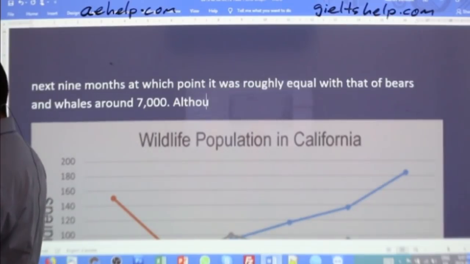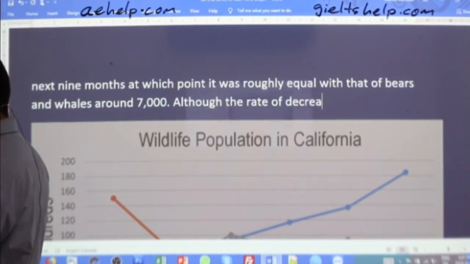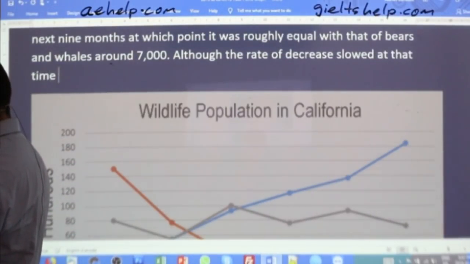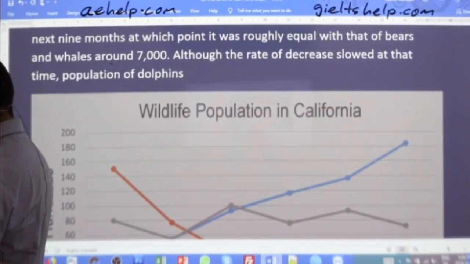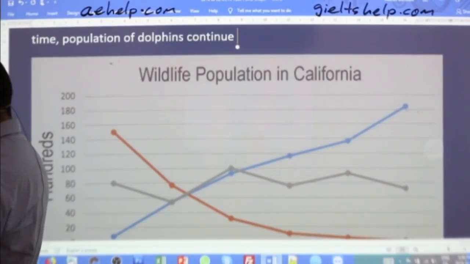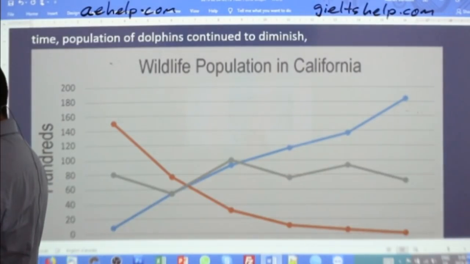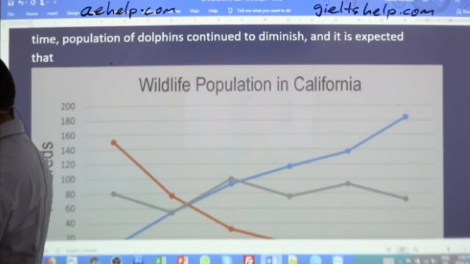So although the rate of decrease slowed at that time, the population of dolphins continued to diminish, and it is expected that by